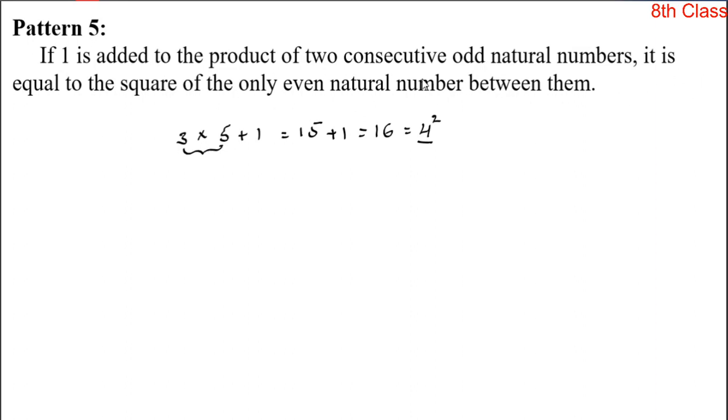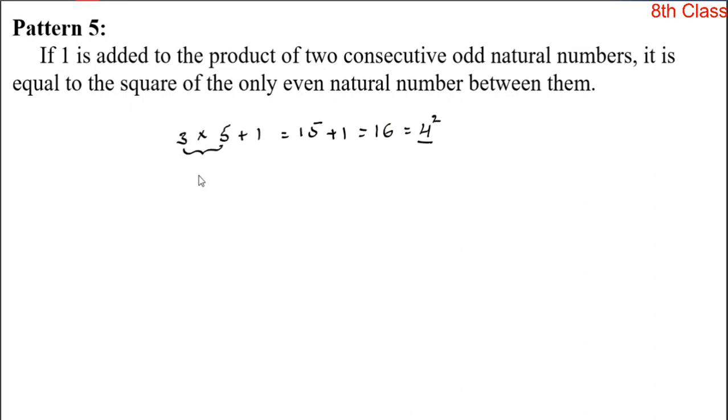So in between 3 and 5, what is that even number? Yes, 4. So the product of these two consecutive odd natural numbers, with 1 added, is equal to the square of the even natural number between them.